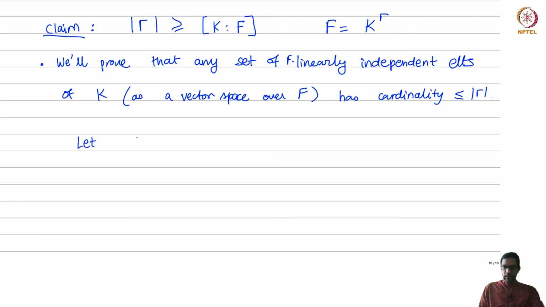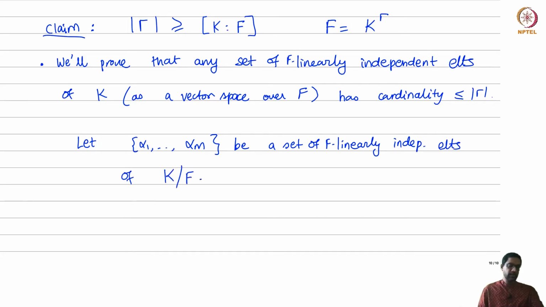So let's begin with a set: let α_1 through α_m be a set of F-linearly independent elements of K, thought of as a vector space over F. Of course, I will assume m is at least 1, so some finite number of them. So maybe I should say any finite set. Okay. Now what do we know?